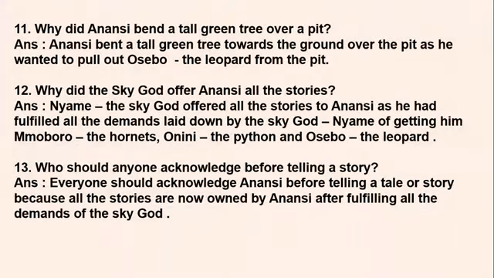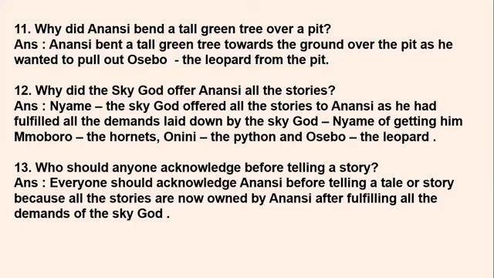Why did Anansi bend a tall green tree over a pit? Okay, we also read and come across that there was a tall green tree, which was bent by Anansi. So why did he do so? So the answer is, Anansi bent a tall green tree towards the ground over the pit as he wanted to pull out Osebo the leopard from the pit.